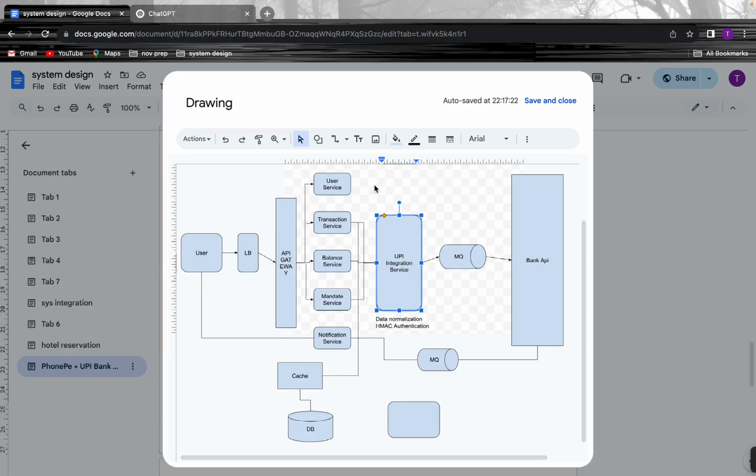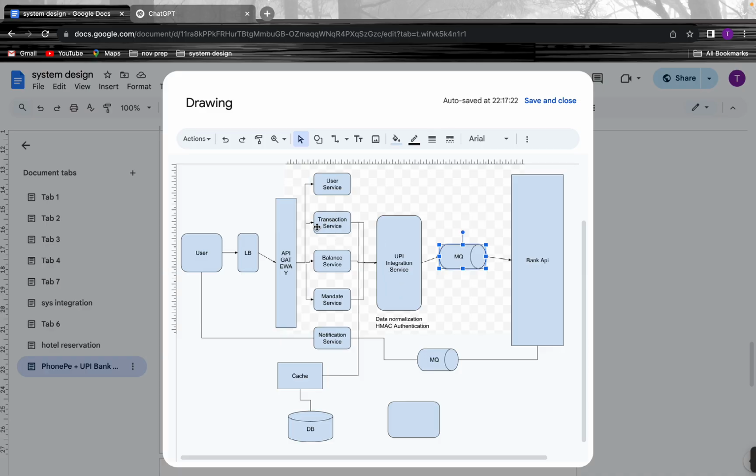Once we do all these things, we can put it in a message queue, and it will be sent to the bank APIs. So all the response that comes from the bank APIs will be coming to the message queue, and the same data normalization will be happening in the response, and here we will be again mapping the transaction ID to the internal transaction ID, and it will be sent to the transaction service.